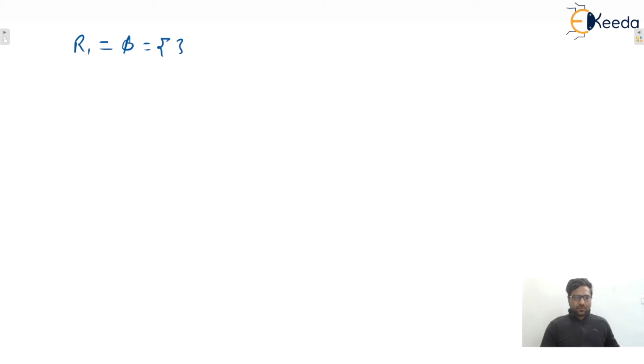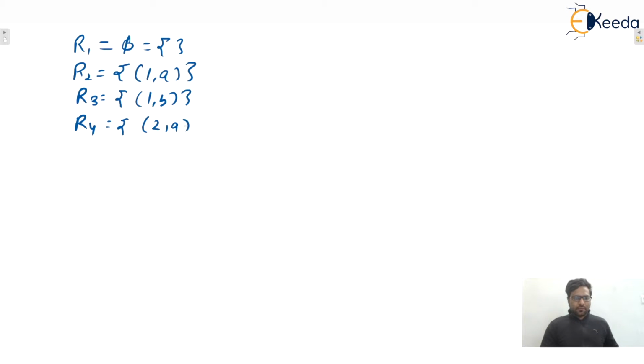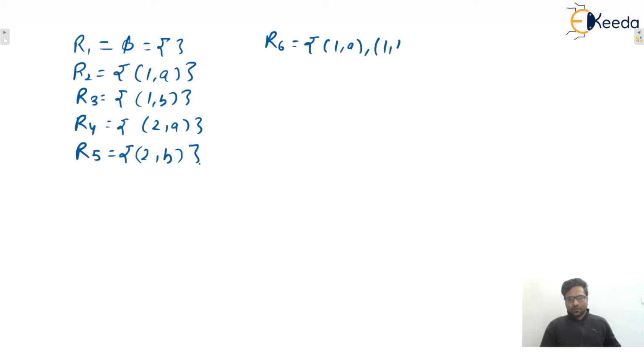The second relation contains only one ordered pair, (1,a). Third contains only (1,b). Fourth contains (2,a). Fifth contains (2,b). Sixth is (1,a), (1,b). Seventh is (1,a) and (2,a).